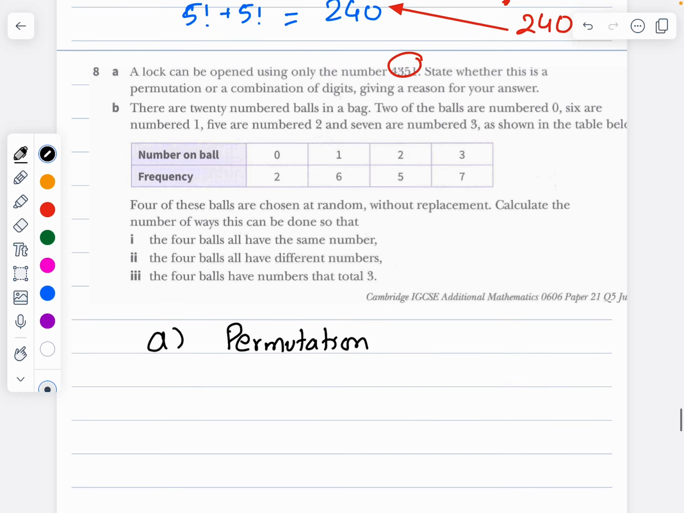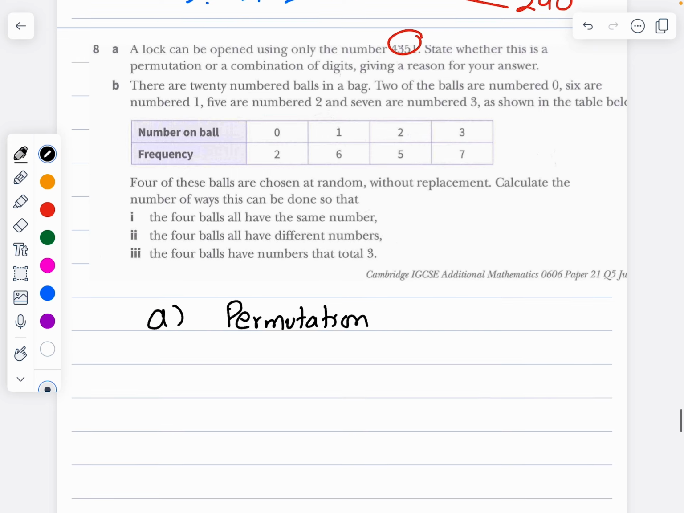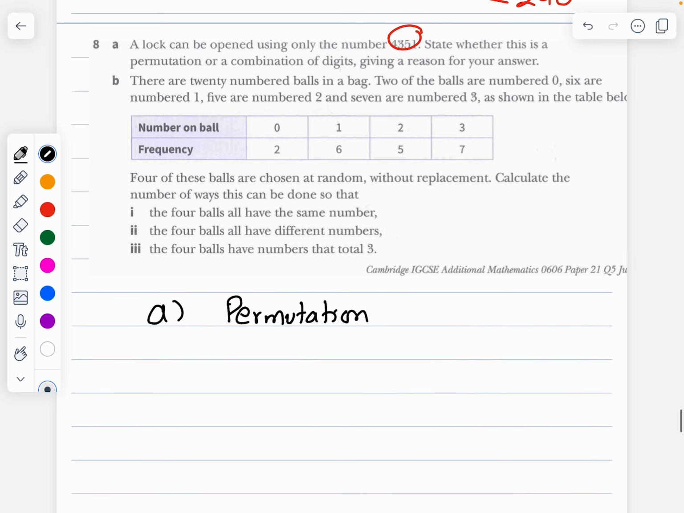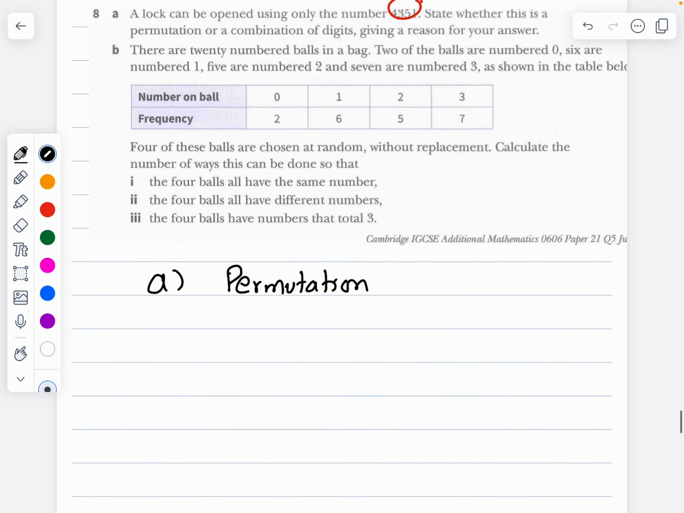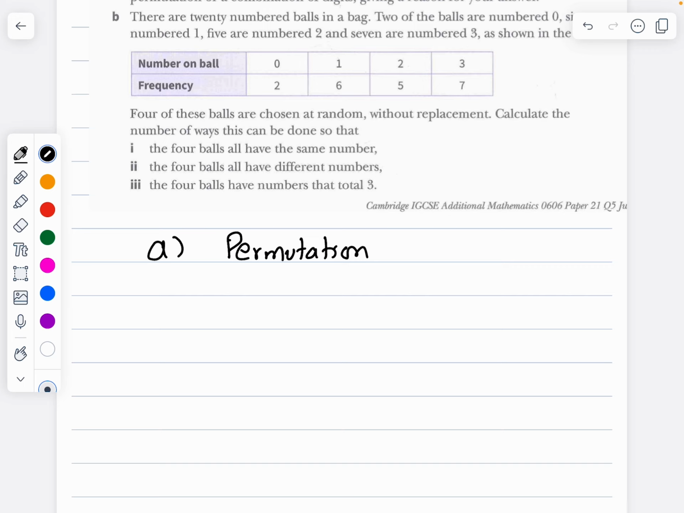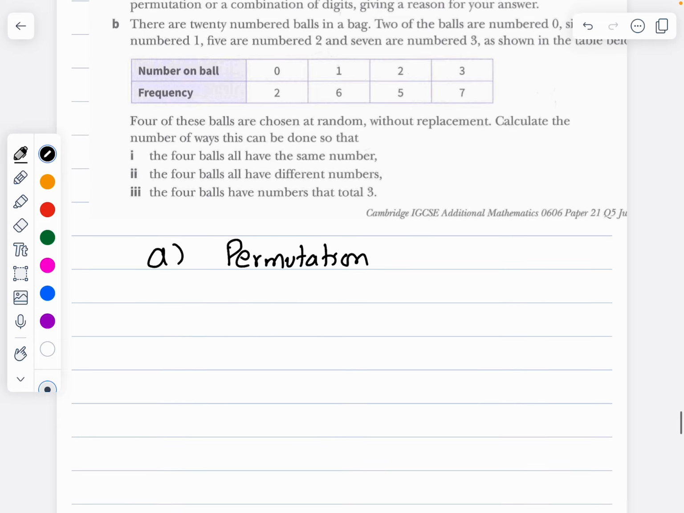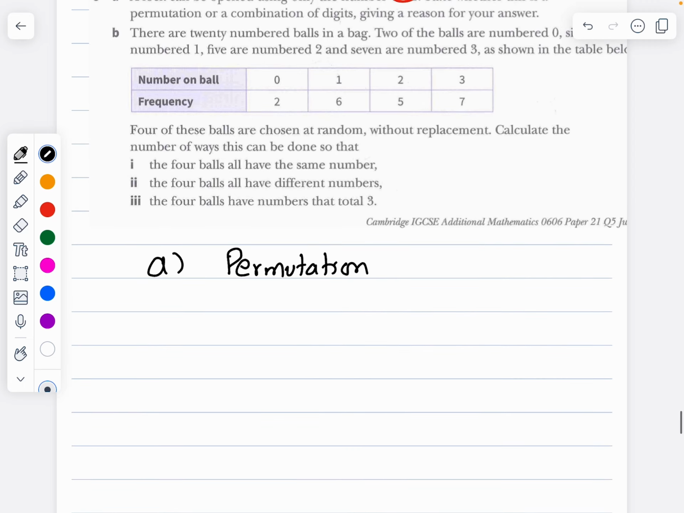There are 20 numbered balls in a bag. 2 of the balls are numbered 0, 6 are numbered 1, 5 are numbered 2, and 7 are numbered 3, as shown in the table below. 4 of these balls are chosen at random without replacement. Calculate the number of ways this can be done so that the 4 balls have the same number.